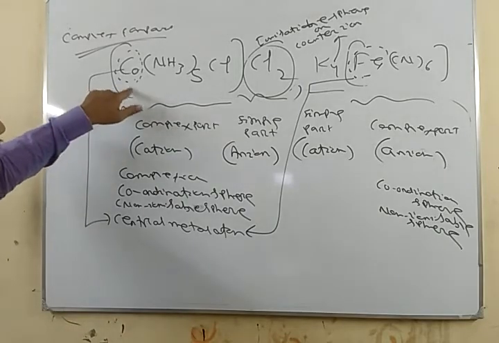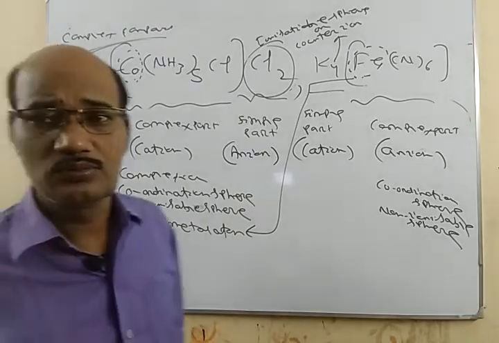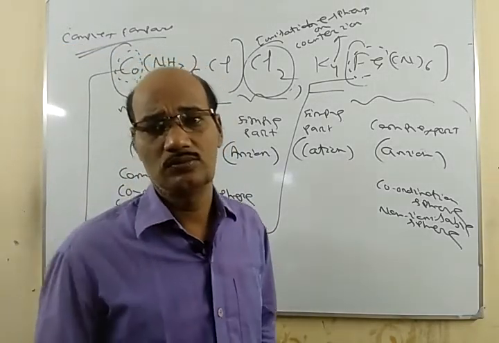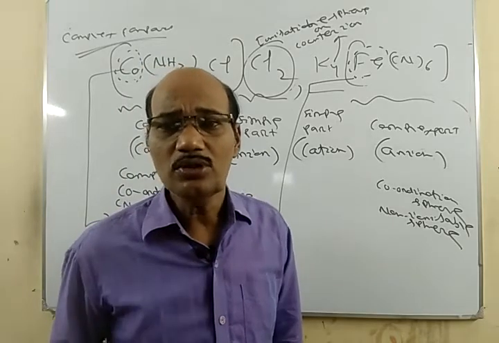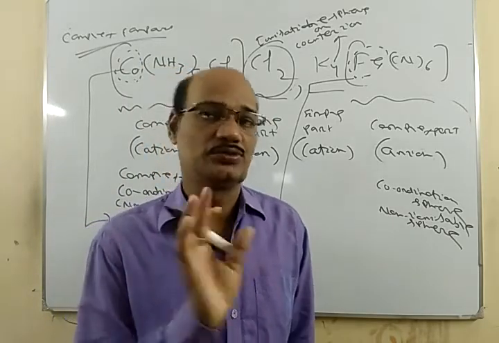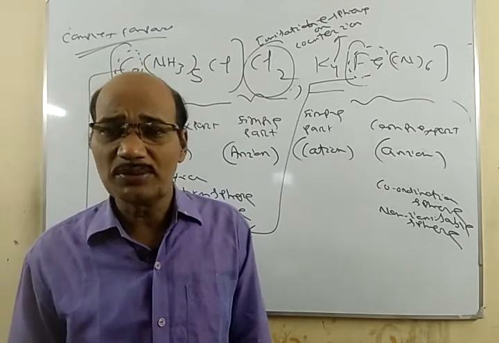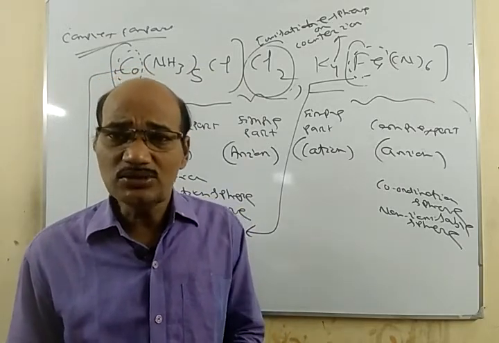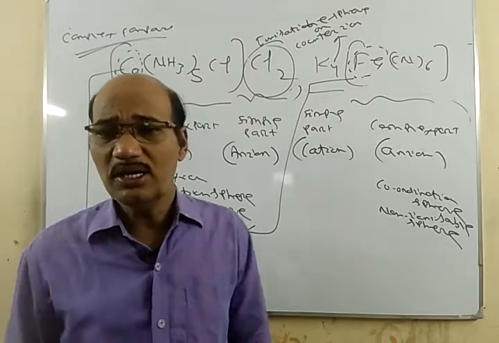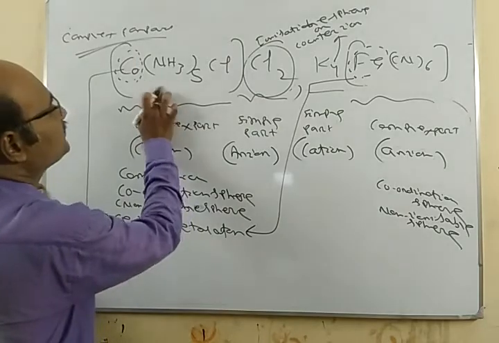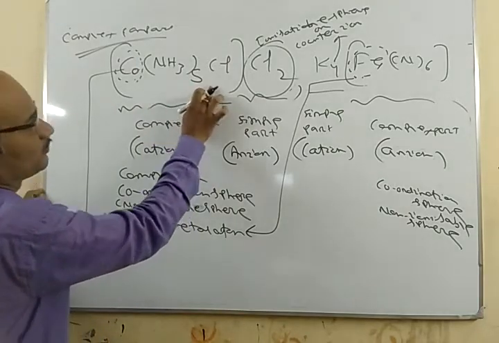Now to the central metal atom, one, two, three or more atoms or groups of atoms are attached, and these atoms or groups of atoms which are attached to the central metal atom are known as ligands. Here you see we have NH3, we have Cl, we have CN.